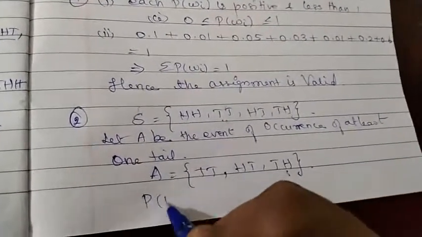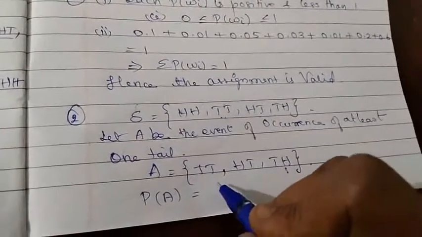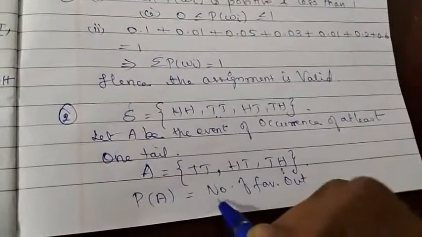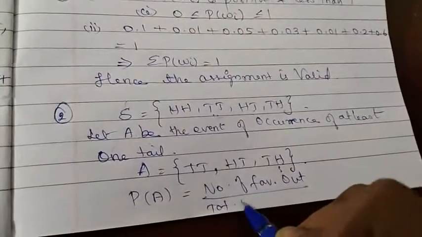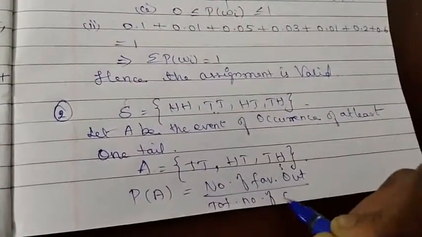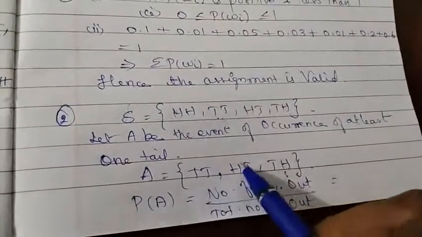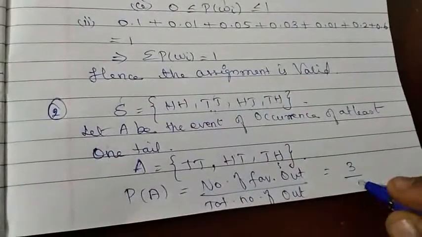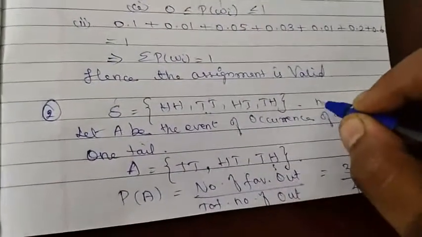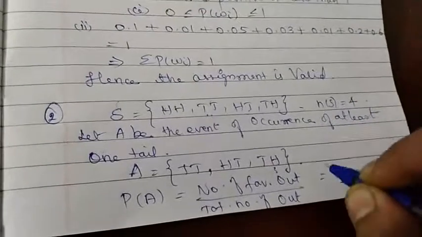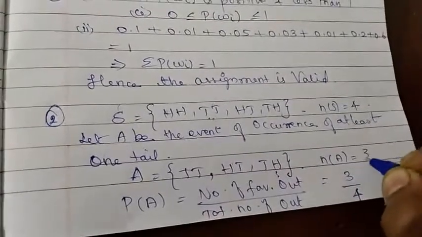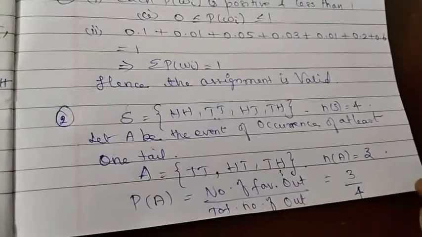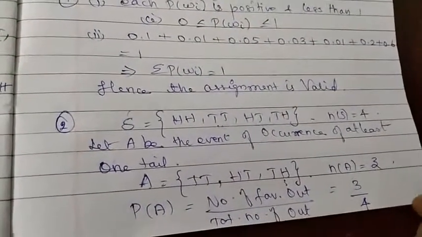Now what is the probability of the event A? Number of favorable outcomes divided by total number of outcomes. The number of favorable outcomes here is 3, and the total number of outcomes, N of S, is 4. N of A is 3. Therefore P of A is 3 divided by 4, which is less than 1. This is how you need to solve the problem.